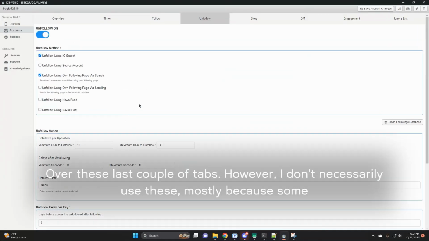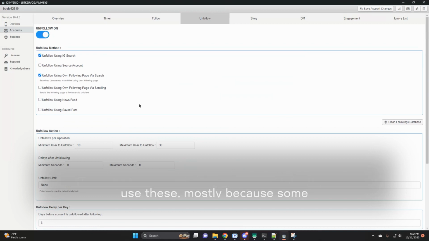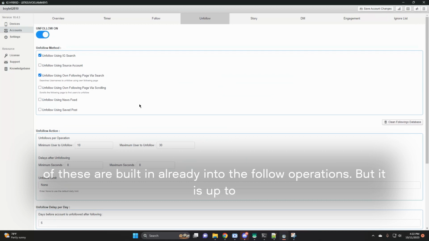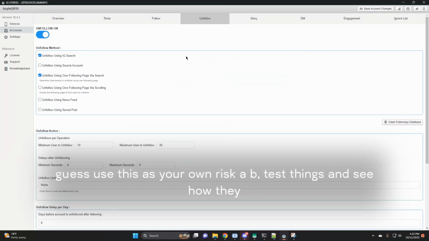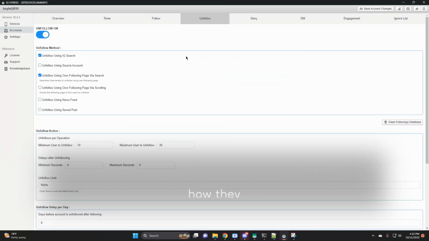Okay, I'm going to go over these last couple of tabs. However, I don't necessarily use these, mostly because some of these are built in already into the follow operations, but it is up to you. I've heard that it causes more trouble than it does solutions. So use this at your own risk, A/B test things, and see how they perform yourself.